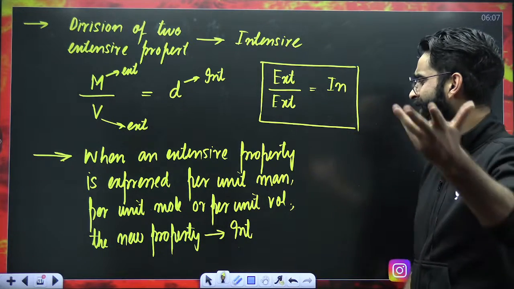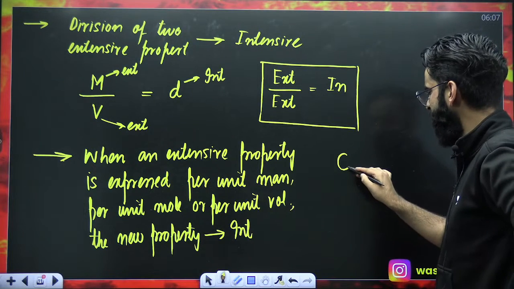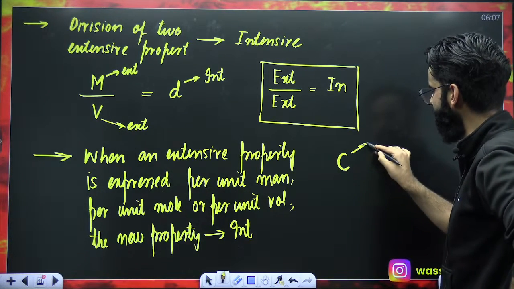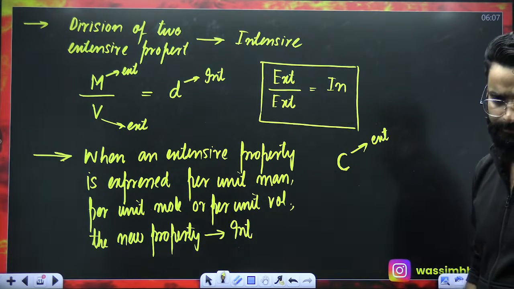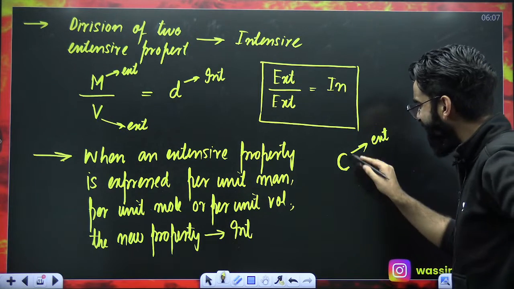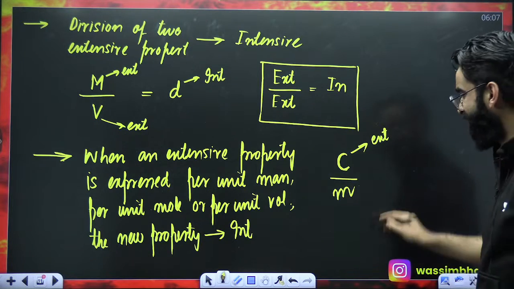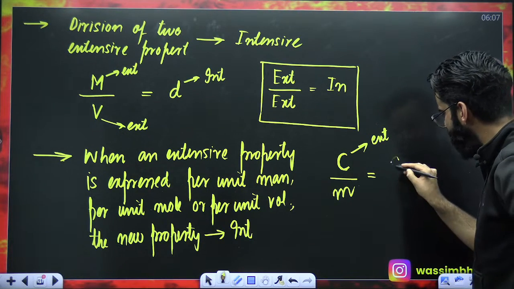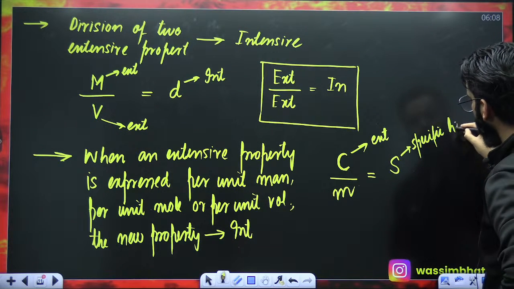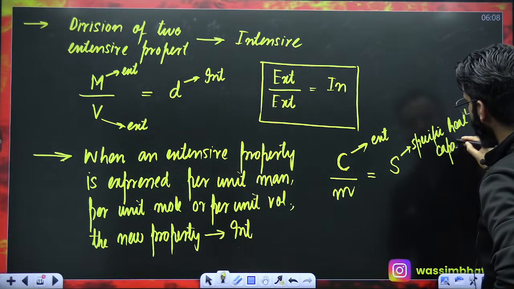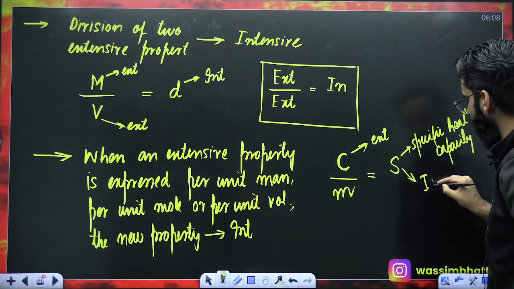Now, what that exactly means? Have a look. There is a term which we have to discuss in some time. That's called heat capacity, which is represented by C. Let me tell you, heat capacity, represented by C, is one of the examples of extensive property. Now, my dear students, if I define heat capacity per unit mass, this is now called specific heat capacity. Again, this is something which we have to discuss in some time. And let me tell you, the specific heat capacity is the example of intensive property.